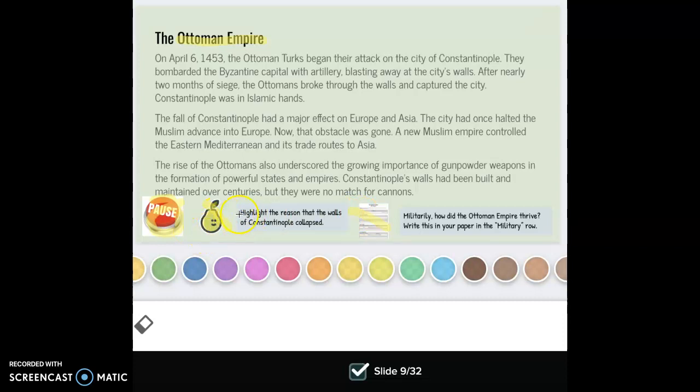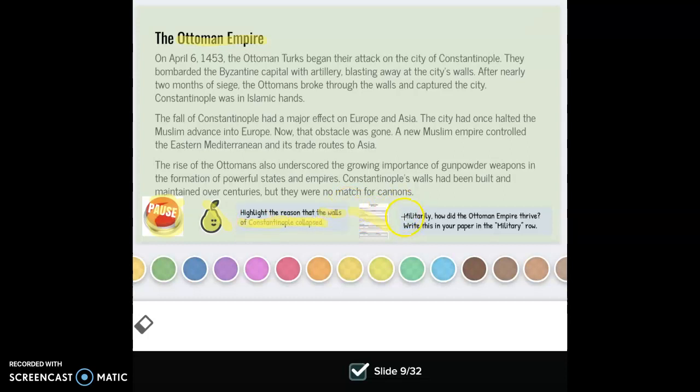So looking at Pear Deck, it says, highlight the reason that the walls of Constantinople collapsed. Constantinople, remember, is that city in kind of Central Asia. We've discussed this before with the Byzantine Empire. So actually Byzantium turns into Constantinople. So on Pear Deck, we're highlighting the reason that these walls collapsed.